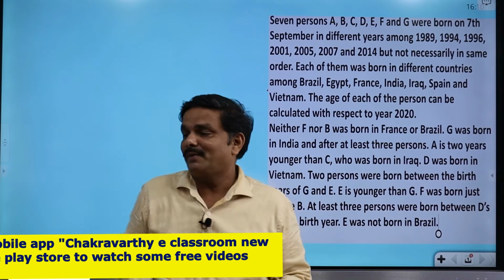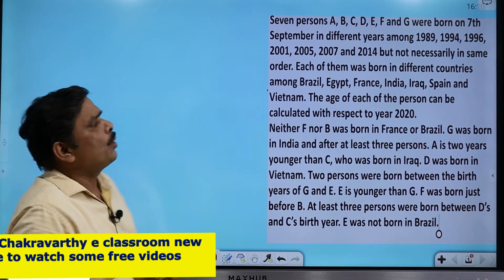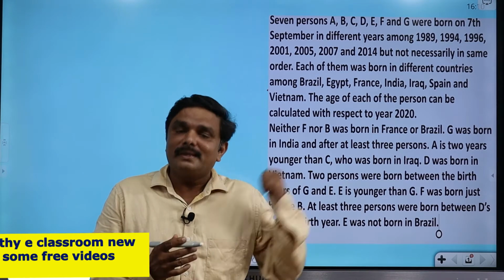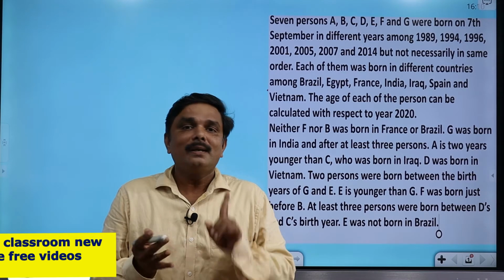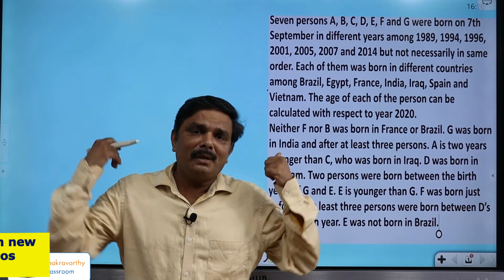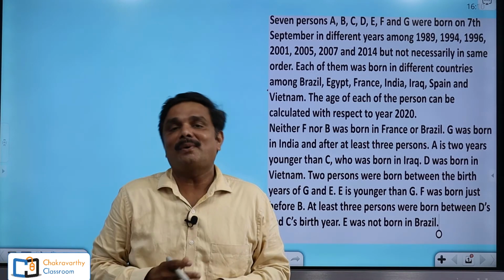Alright, now let's start the question here. This question can be considered as a moderate level question, not advanced level. This type of questions you can expect in preliminary examinations, not only in bank exams, but many competitive exams are giving questions based on this type of logic, right?